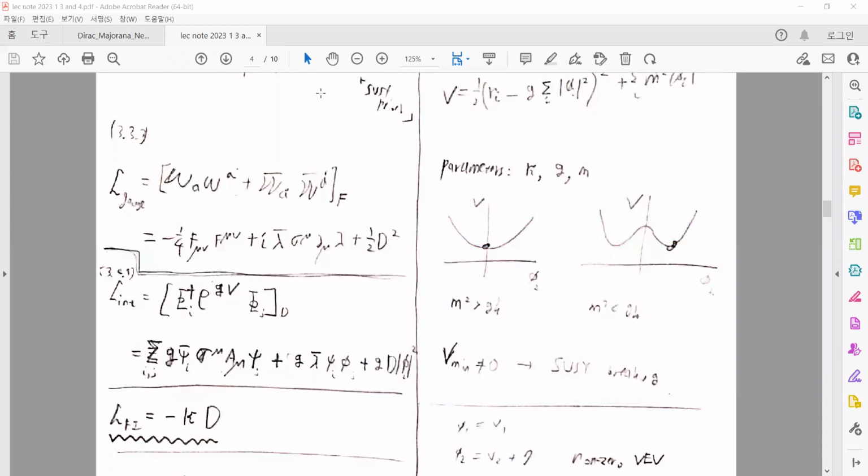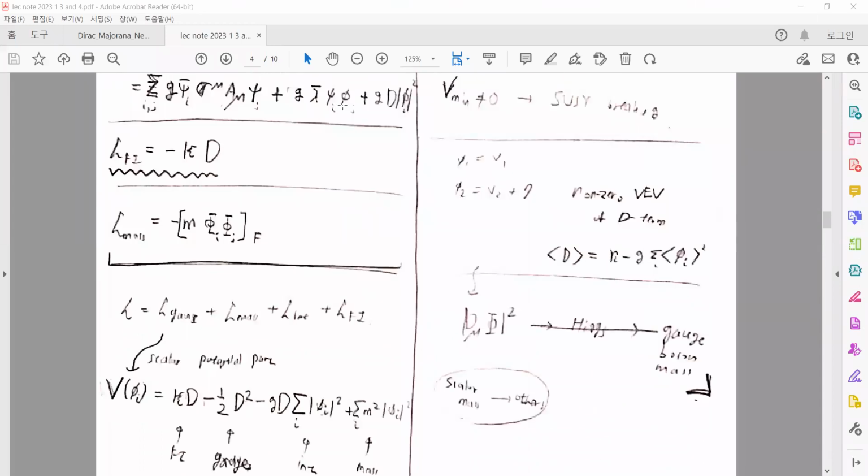But the point is that in both cases, the minimum of the potential is not equal to 0. So supersymmetry can be spontaneously broken. And also, if we choose a specific non-zero path of the D term, and there are some small deviations from such a path, then it can give the mass for the gauge boson and scalar mass.